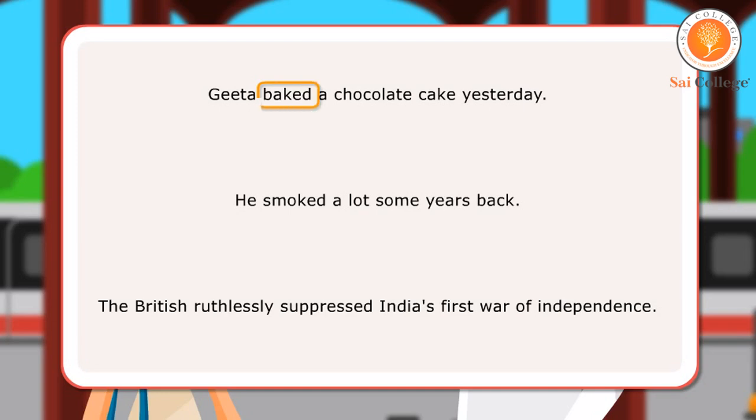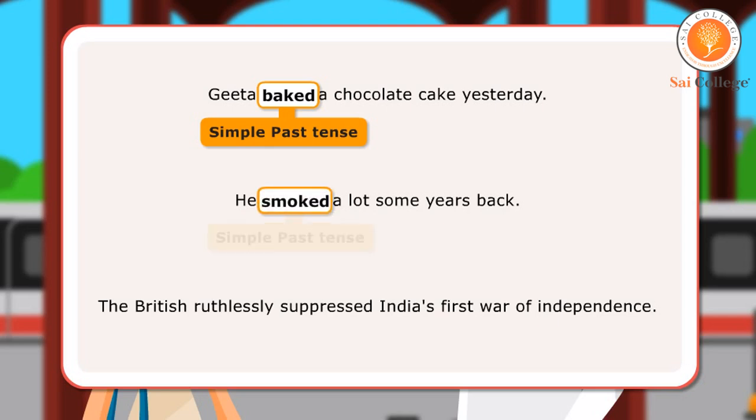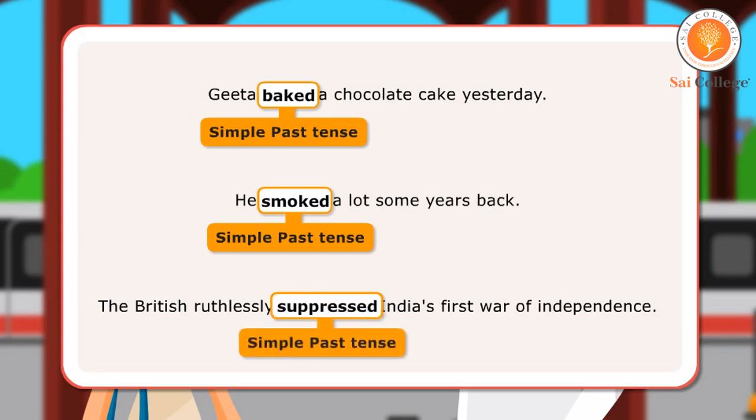sentence, baked is simple past tense as it speaks about an action that took place on a particular day in the past. In the next sentence, smoked is simple past tense as it tells about a past habit. In the third sentence, the verb suppressed is again simple past tense since it speaks about an event that occurred in the past, its time being implicit.